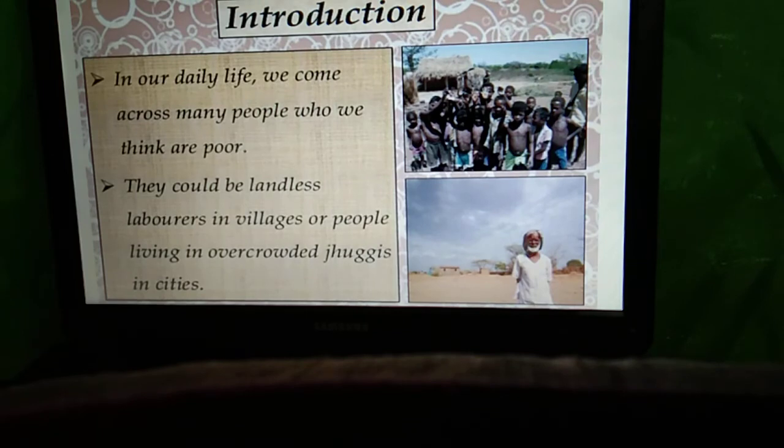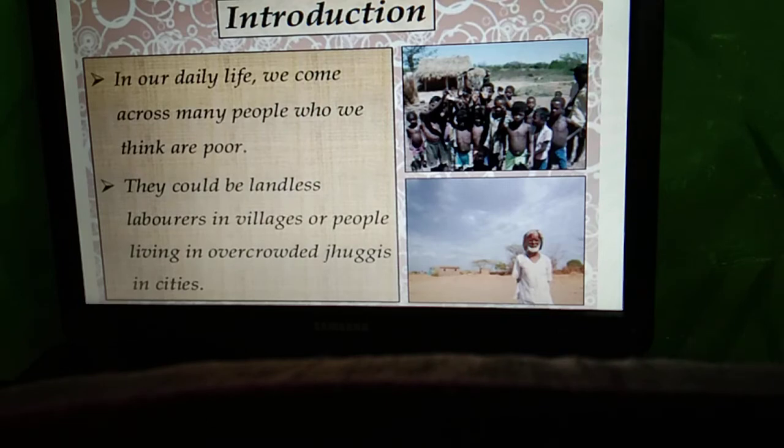So students, let's start with our introduction part about poverty as a challenge. Basically in our daily life we come across many people who think that they are poor. Basically they could be landless laborers in villages, or people living in overcrowded jhuggies in cities.